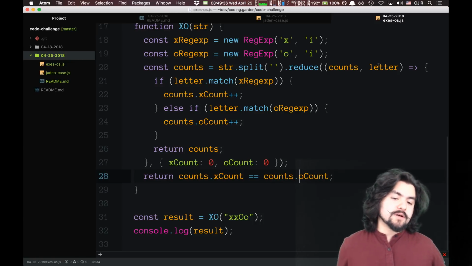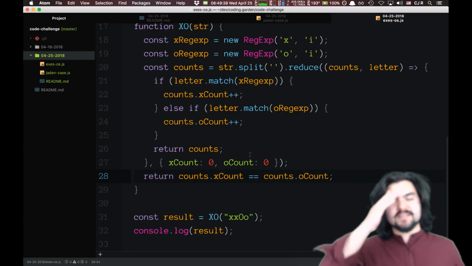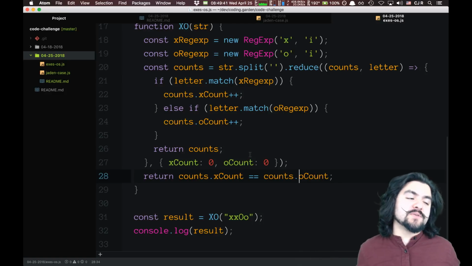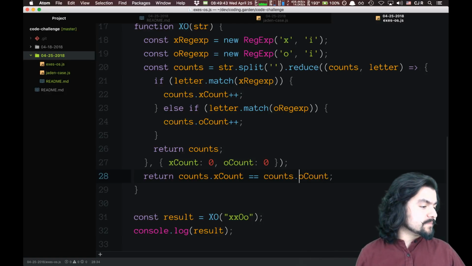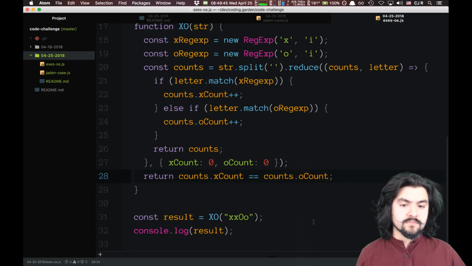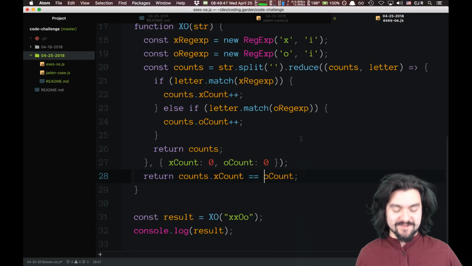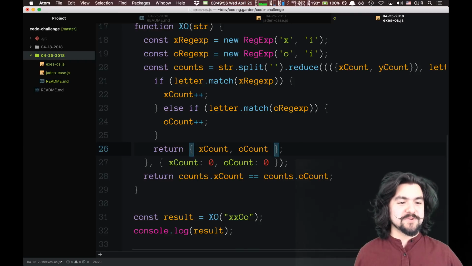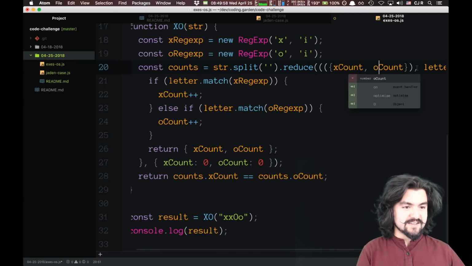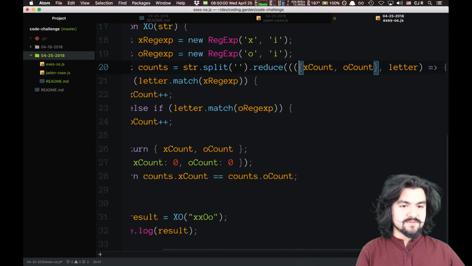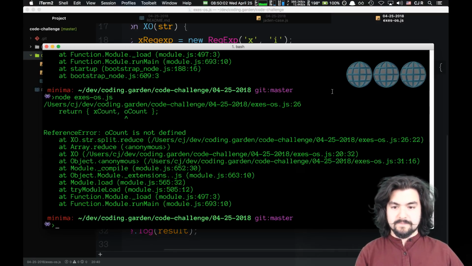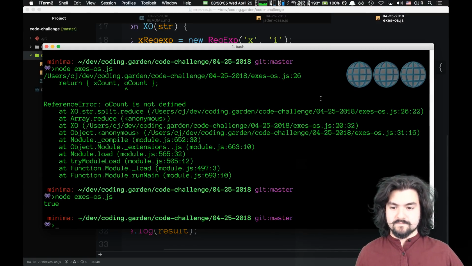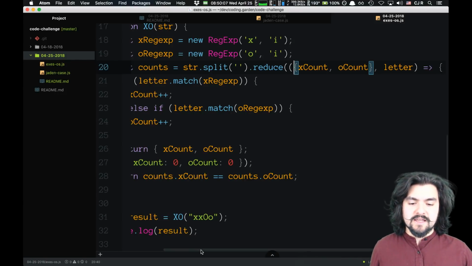Cool. So right now we're reducing this down to an object. I'm thinking if we take into account the... oh, I called it count in the... Okay, good call. Let me go back to that then. Yeah, so this should be count. And then don't need the parentheses. Let's see. Cool. So that still works.